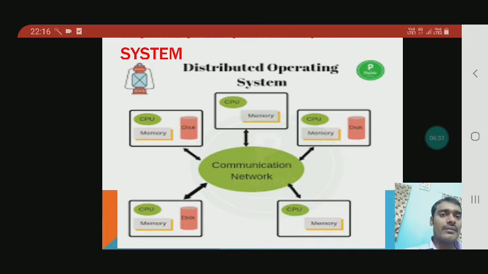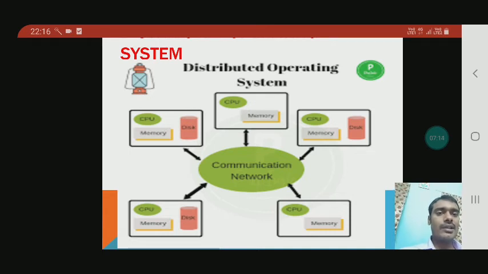The only difference between the time sharing and distributed operating system is that in time sharing there is only one CPU, but in distributed operating system there is more than one CPU. In this case you can see there are 5 CPUs, and there is a communication network between all the people, so the system performs the work very fast.